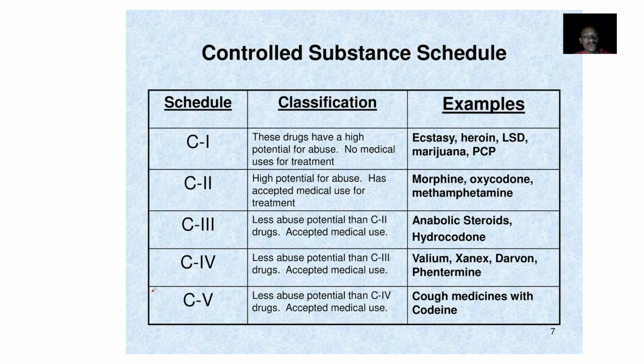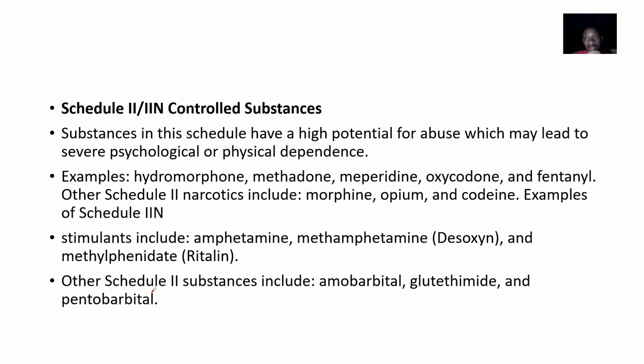Moving on, this is just a summary of the list of all the schedules. When I come back, I'll spend more time on that. Schedule 2 and Schedule 2N are controlled substances. Substances in this schedule have a high potential for abuse, which may lead to severe psychological or physical dependence.